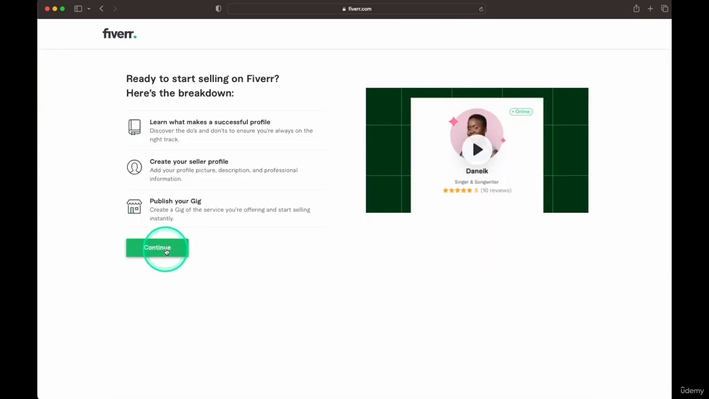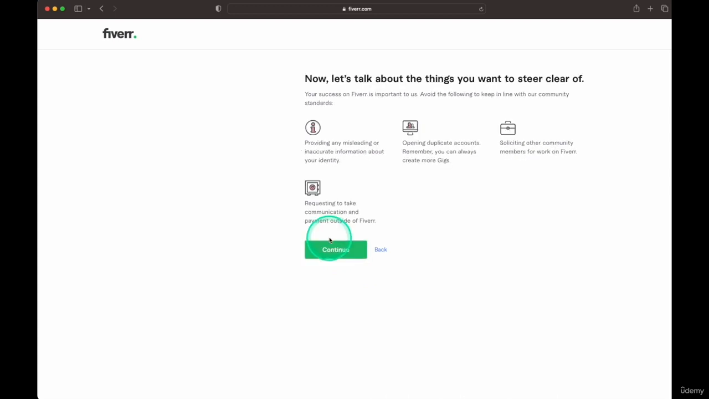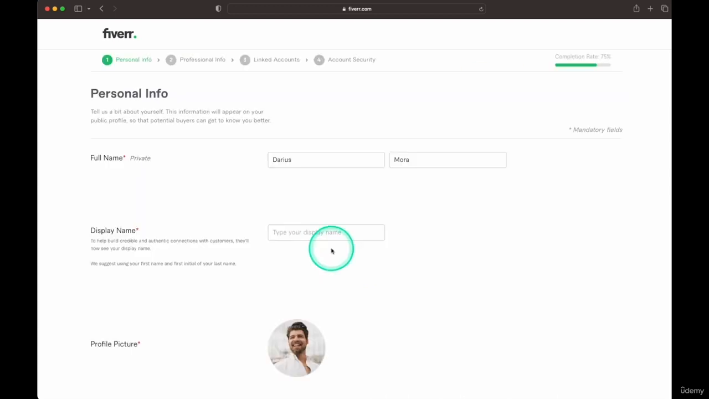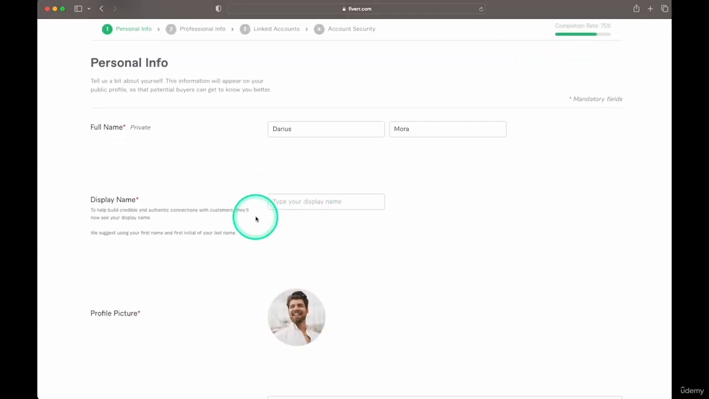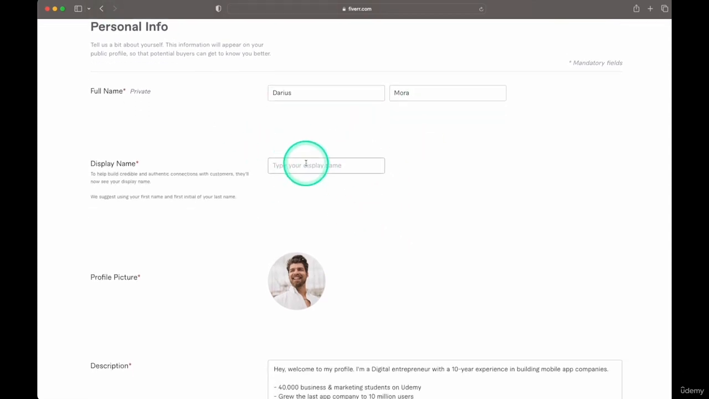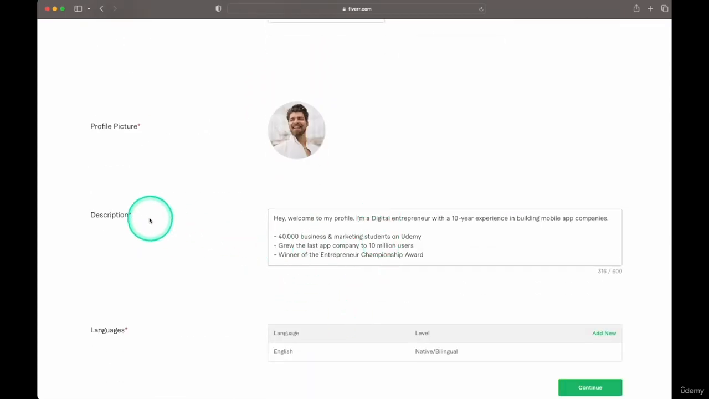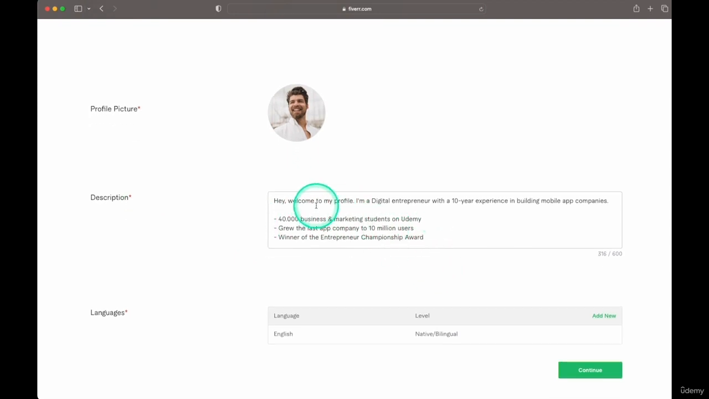There's some basic stuff that you need to start doing. There's a bit of overview and onboarding, and you might see something different, and it's okay. It's like an explanation of what to do, but we don't need to do any of that. So to begin with, we've got the full name and description. Over here, I'll leave my name as a display name, a profile picture, and then I have a description that I wrote over here. So you can write a description for yourself.